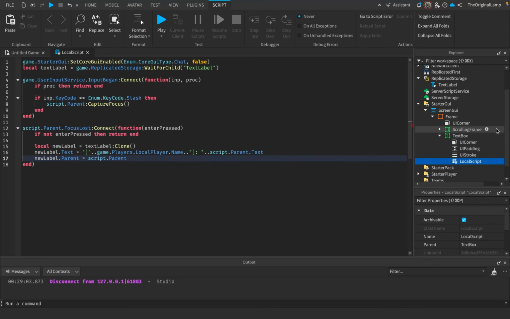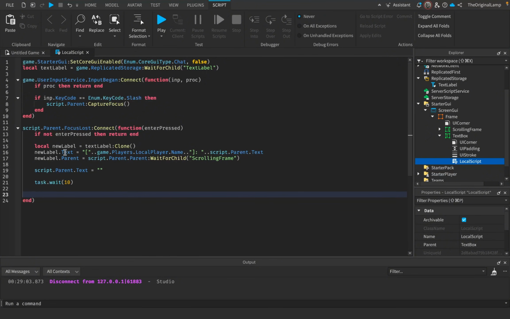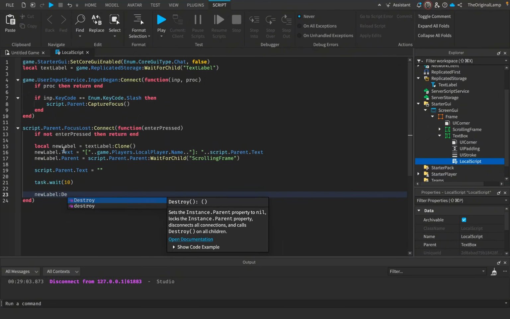So we can say script.parent, which is the text box. We can get the parent of the text box, which is the frame. And then when we have the frame, we can say scrolling frame. So we're going to add this new label inside of the scrolling frame. Now, right before we're done, we also have to clear the text box so that there's no more text in there. So I'll say script.parent.text is equal to nothing. And finally, we're going to say task wait. We're going to wait 10 seconds, and then we're going to delete this new label. So new label, destroy, like so.